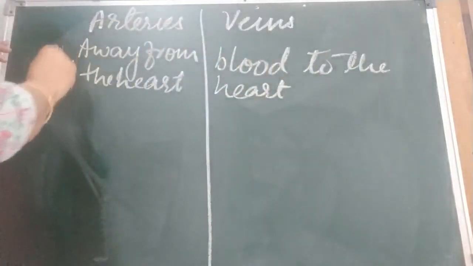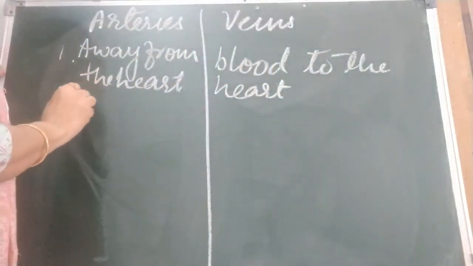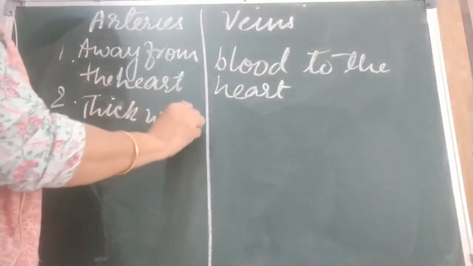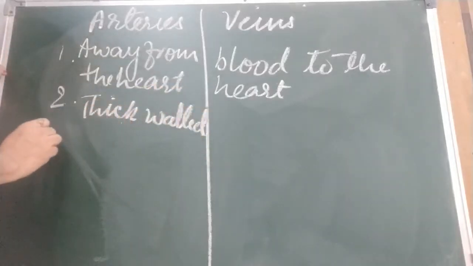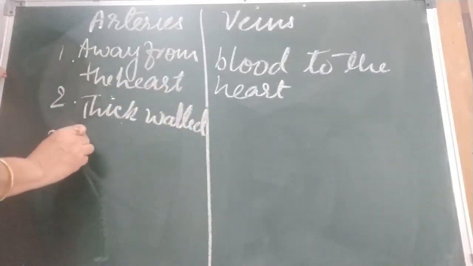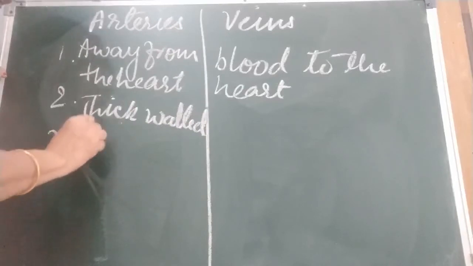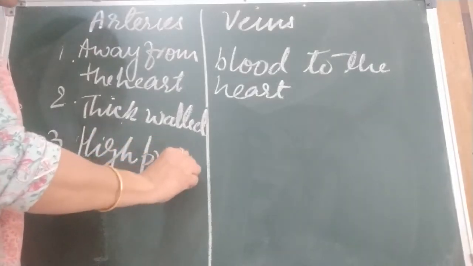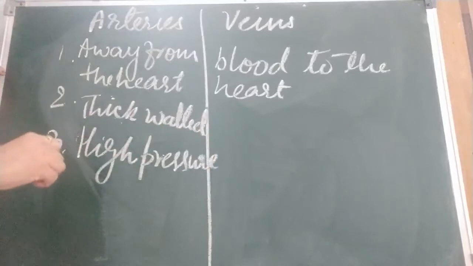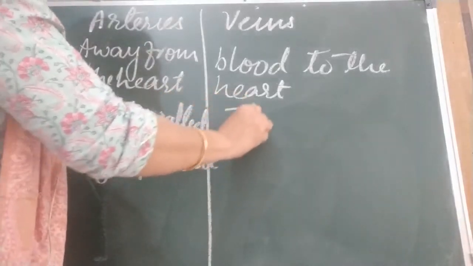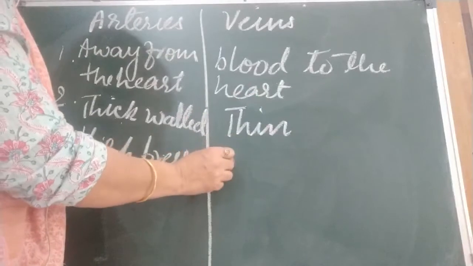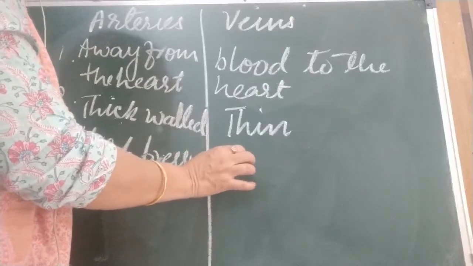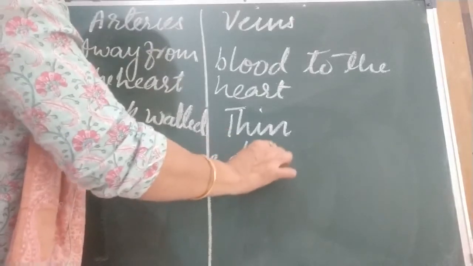The second difference is that arteries are thick walled. Why are they thick walled? Because the blood is flowing under high pressure. That is why they are thick walled. Veins are thin walled. Why? The pressure is not very high; the blood does not move under pressure.